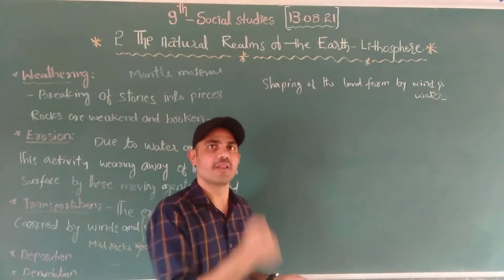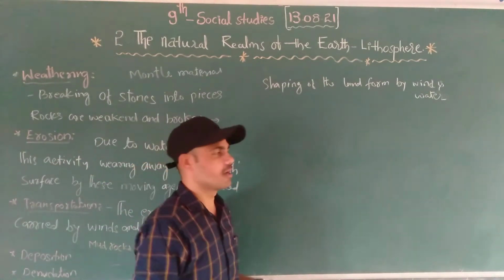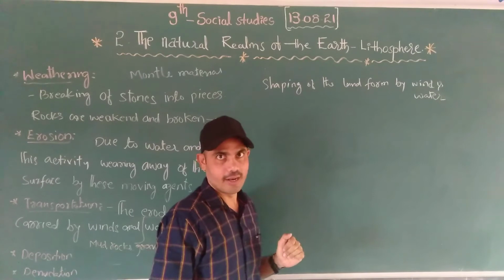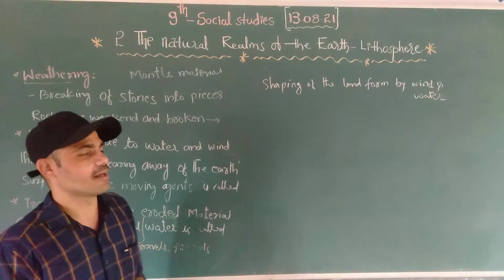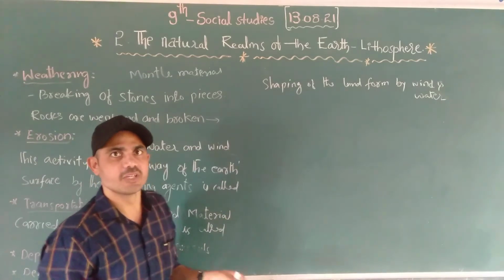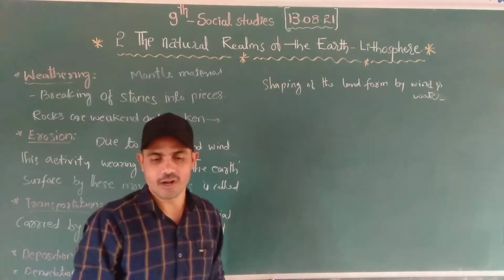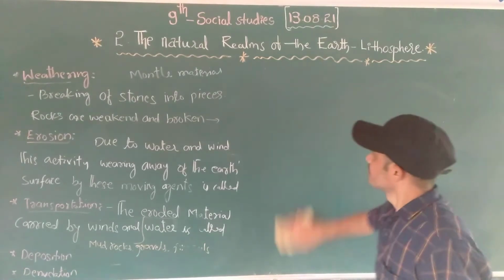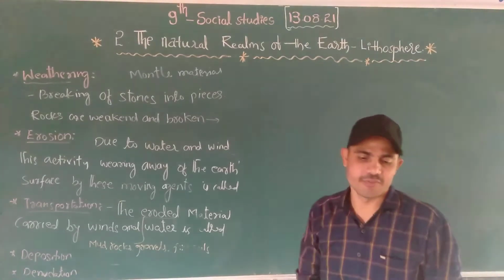Whatever activity happens by the wind and the water, then the third order landforms are formed, like valleys and sand dunes, right? Valleys, sand dunes, these all are formed third order landforms. The shaping of the landform by winds and water is called third order landform. See, students, in the third order landform we have to discuss very deeply.